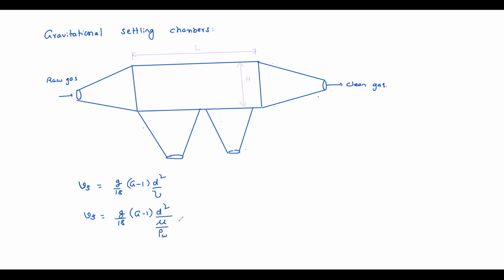So that equals G by 18, rho W into G, rho of the particles minus rho W, into D square by mu. This is the formula used in case of water, for particle settling in water.